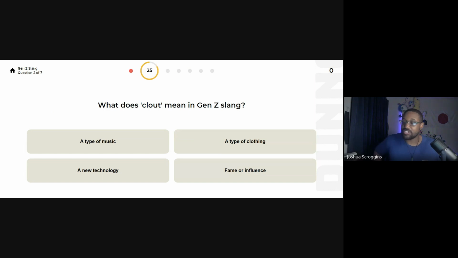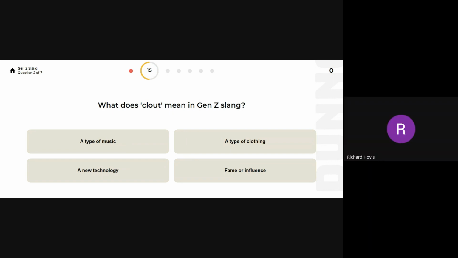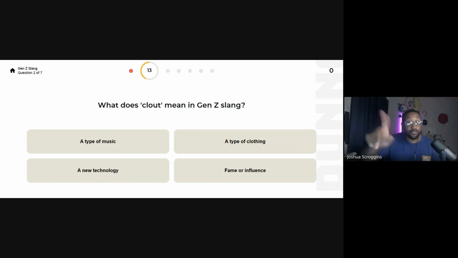So Gen Z is short for Generation Z. Generation Z is anyone born... I know. Okay, good. But for people who don't know, it's a good question. Some people may not know. These are people who have always had technology. They're nicknamed the generation of the iPad or tablet. They've always grown up with the internet.